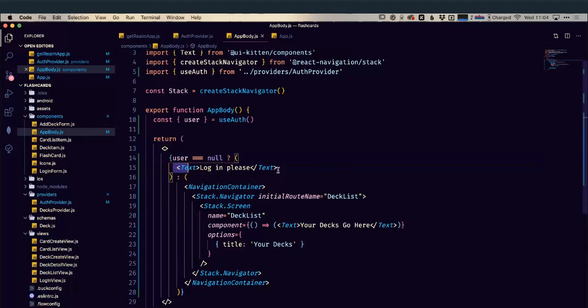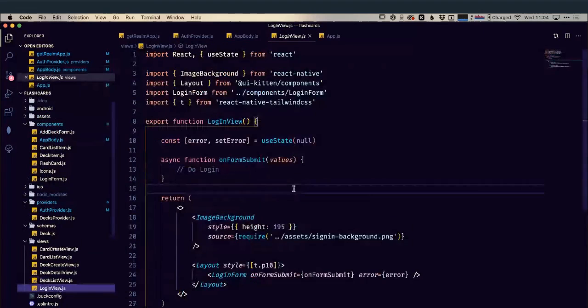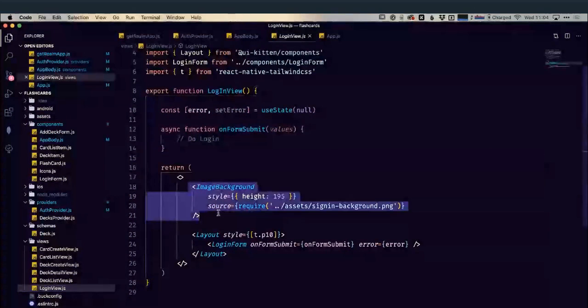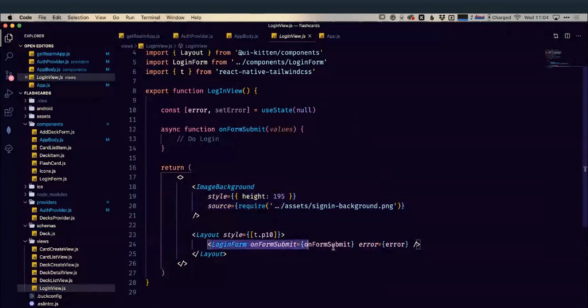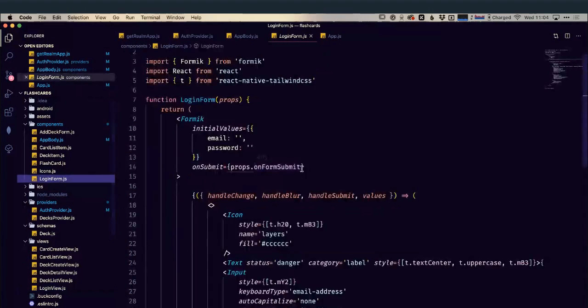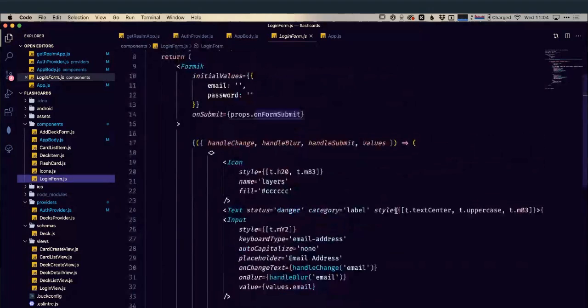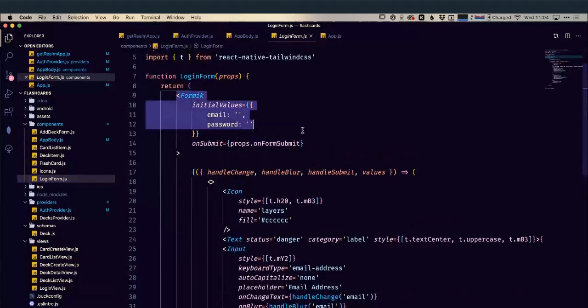We need to give them a form that they can log in with. So I've already created a view for this called our login view. And our login view is going to have a nice image background, like we had at the top when we first logged in, and it's going to have this login form. And the login form is really simple, a couple of fields. So we have our form. Initially, our email is going to be blank. So we're not going to have an email set. Our password is going to be blank as well.